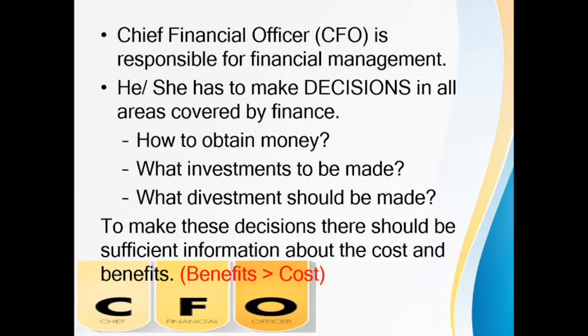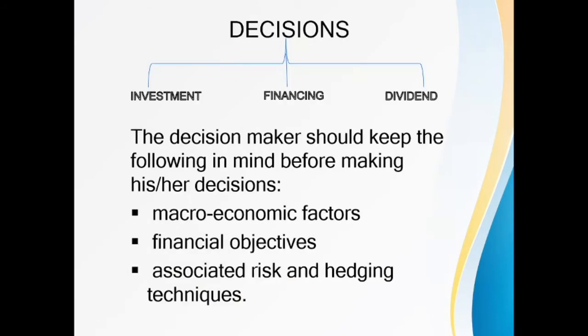Only then you can move forward with the decision. Obviously a company does not want to move ahead with a decision which has a higher cost, right? Alright, we spoke about decisions, right? CFO has to make decisions. What type of decisions does the CFO have to make?